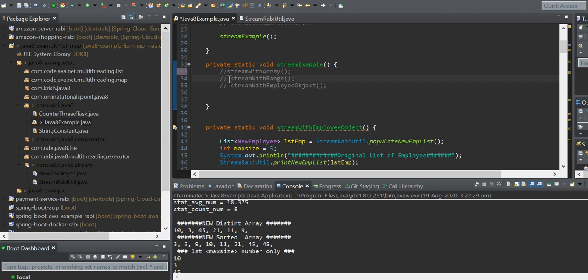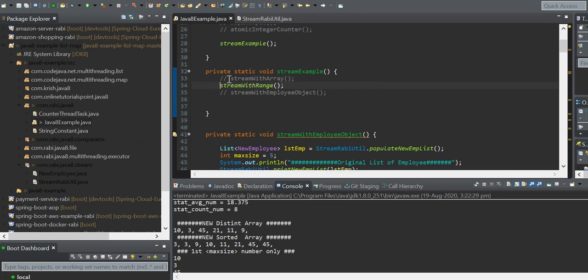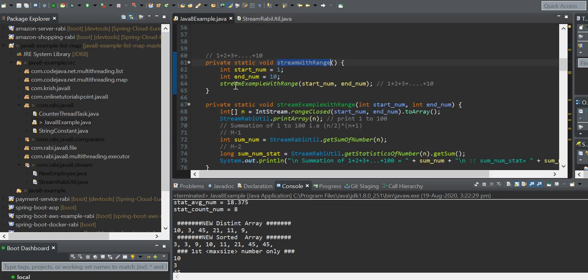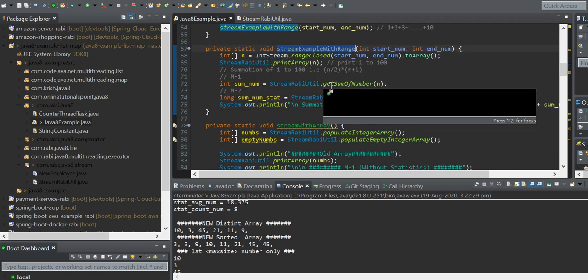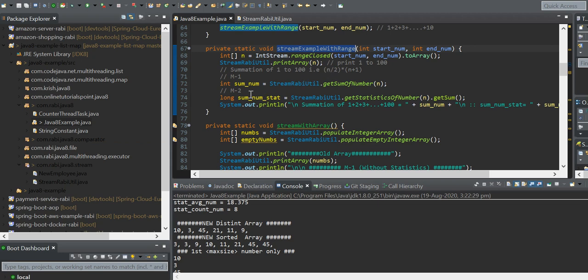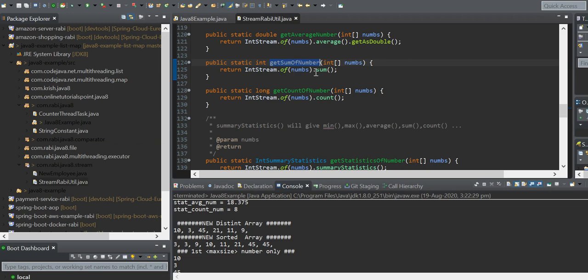Okay, what I have shown is an example. Let me show stream with range. Okay, so start with 1 to, I can make it 100 also. Here I have shown 10. So here first printing the array and then the summation. So it's numbers.sum, that's it.